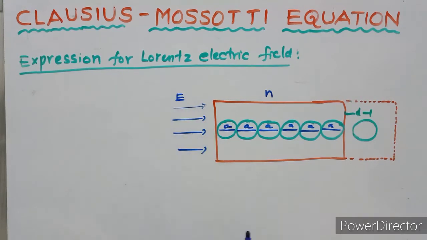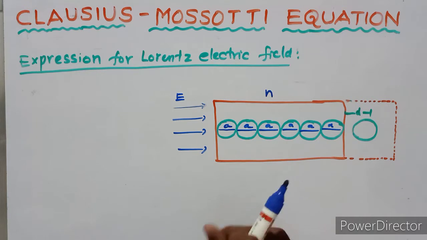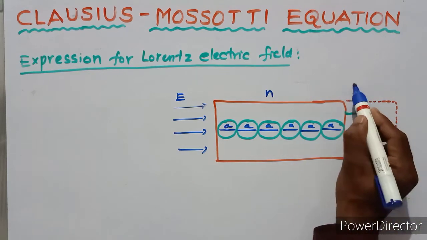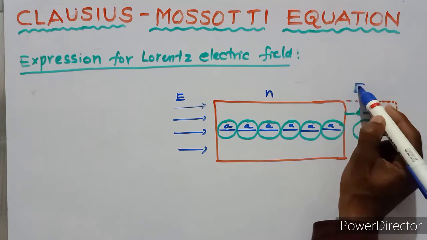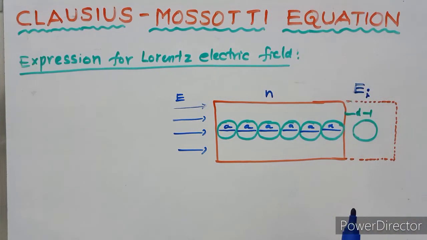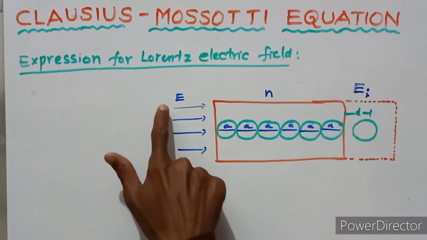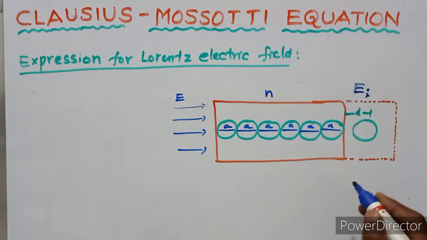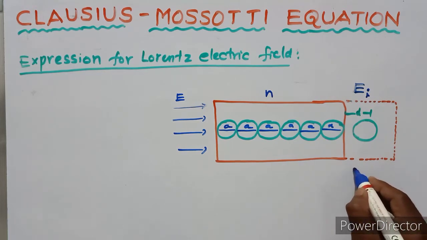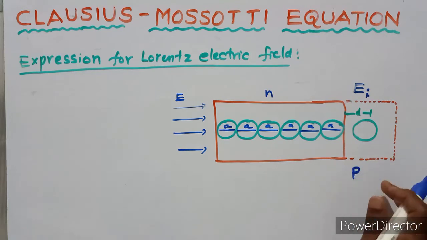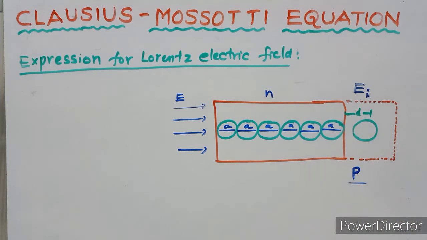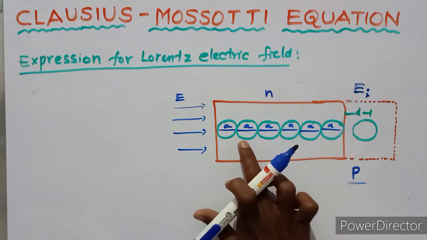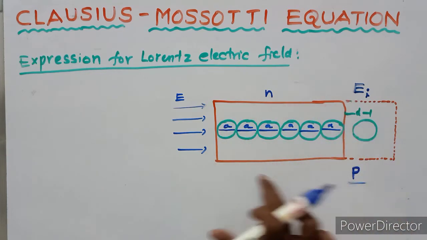That electric field is E. If we apply the electric field, then the induced electric field is E suffix i, and the electric dipole moment is P. So there are n atoms and each atom diameter is A.